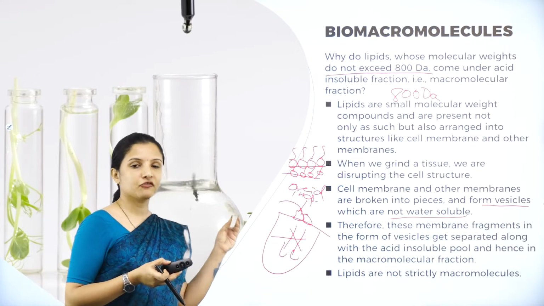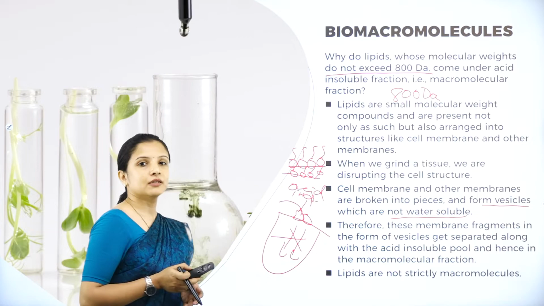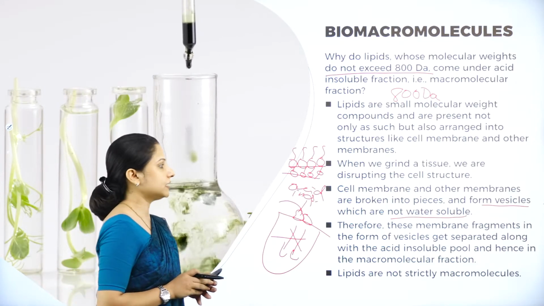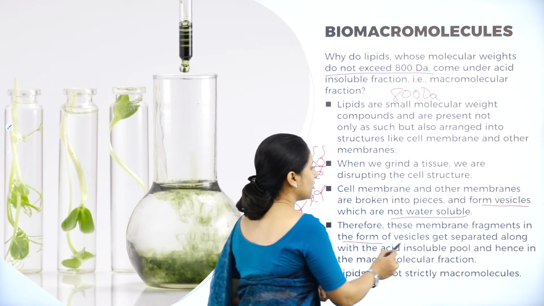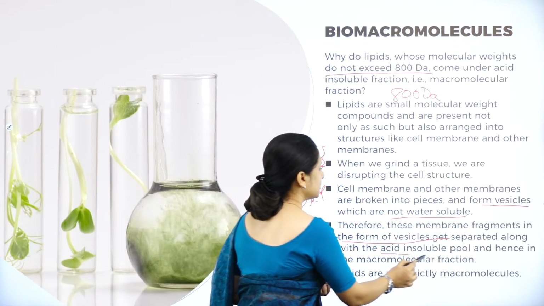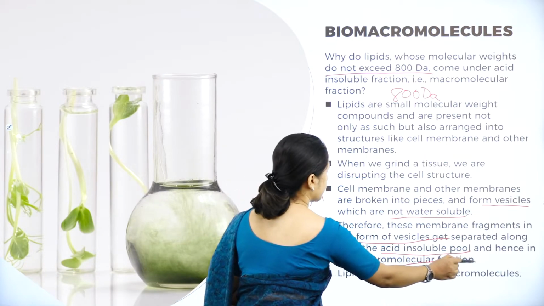Therefore, in spite of being a micromolecule or a biomolecule, lipids are acid insoluble for this particular reason. So these membrane fragments in the form of vesicles get separated along with the acid insoluble pool and hence they remain in the macromolecule fraction.